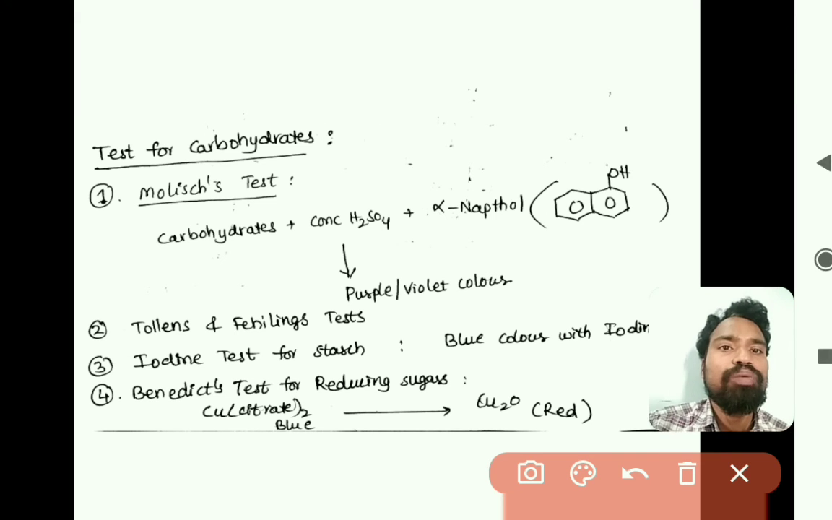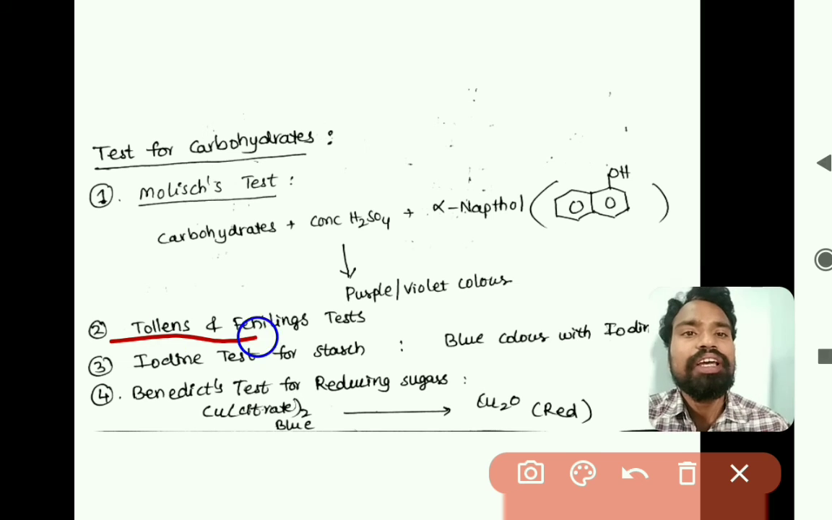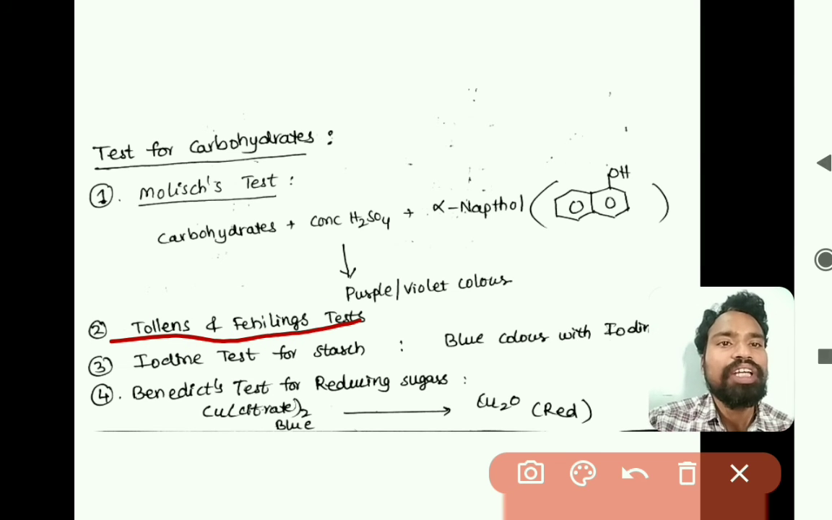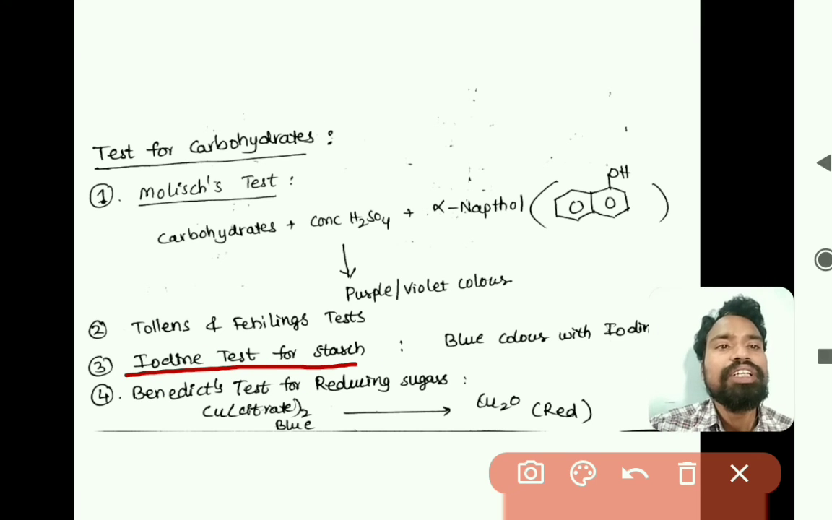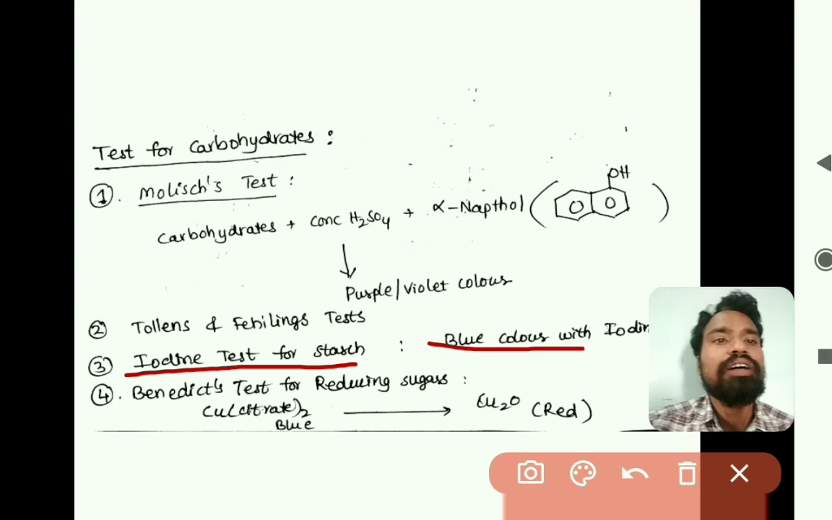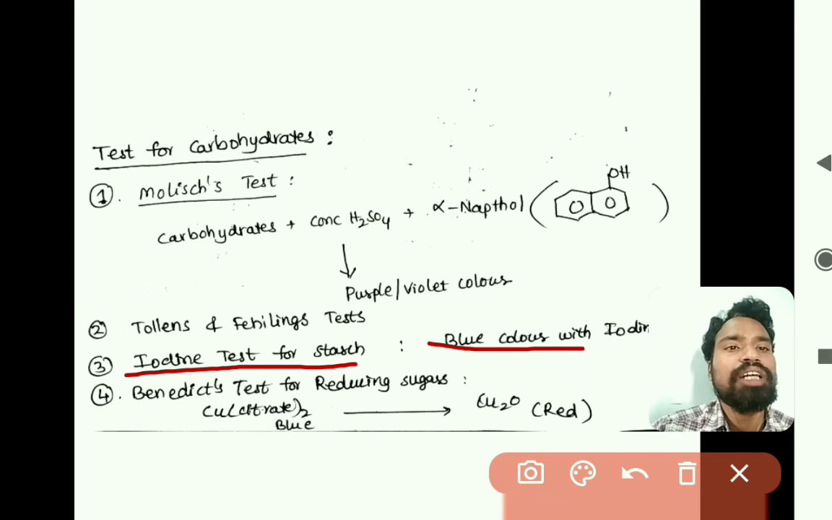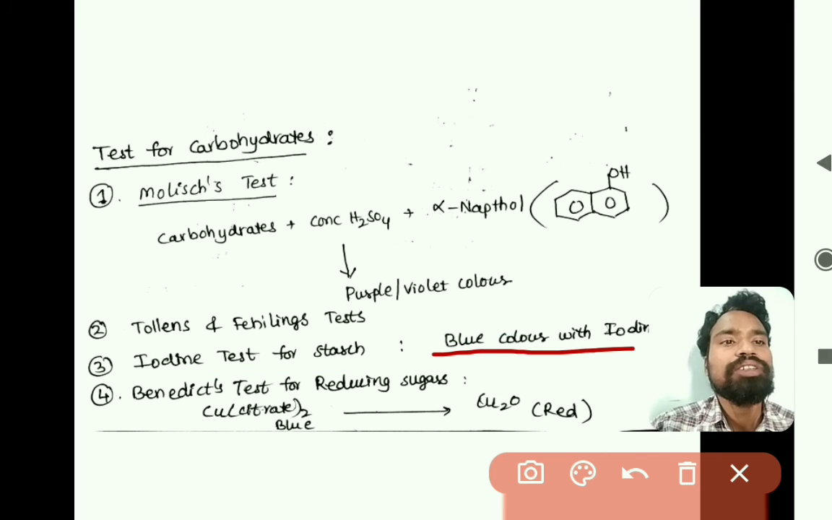The second one, as we know, is Tollens and Fehling's test. If Tollens and Fehling's tests are positive, we can identify reducing sugars, right? Reducing sugars give positive Tollens and Fehling's tests, which we discussed earlier while discussing reducing sugars and non-reducing sugars. The third one is the iodine test for starch. If a blue color appears when iodine solution is added to starch, then it is starch, a carbohydrate. So starch gives a blue color with iodine solution, and we can identify starch.